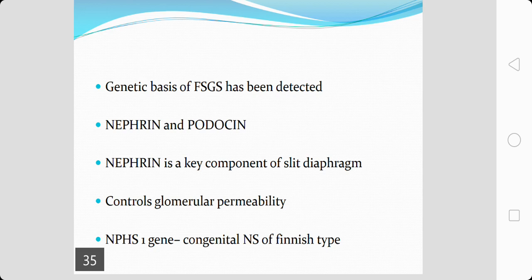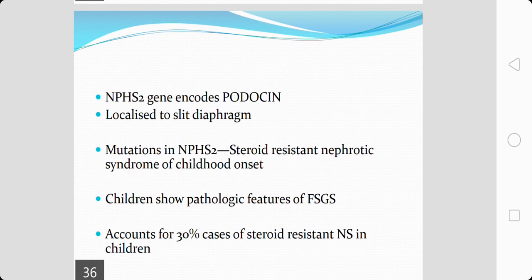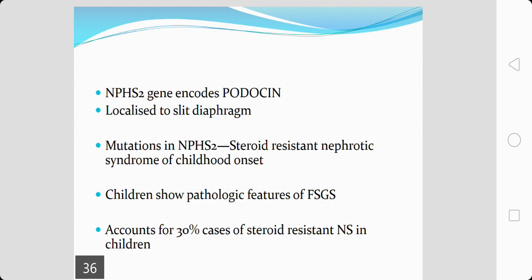That is one entity which was already explained. Then podocin, which is another protein, is encoded by the NPHS2 gene. This is also localized to the slit diaphragm, and mutation in the NPHS2 gene can cause a steroid resistant nephrotic syndrome of childhood onset. Nephrotic syndrome secondary to NPHS2 gene mutation will be steroid resistant.